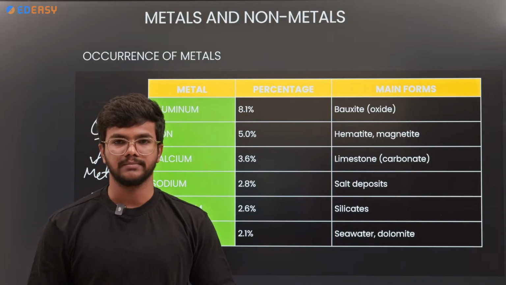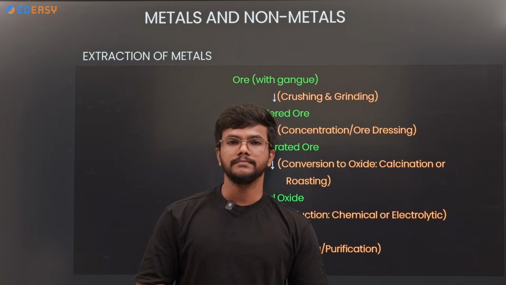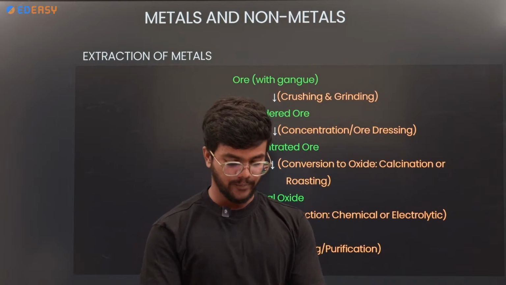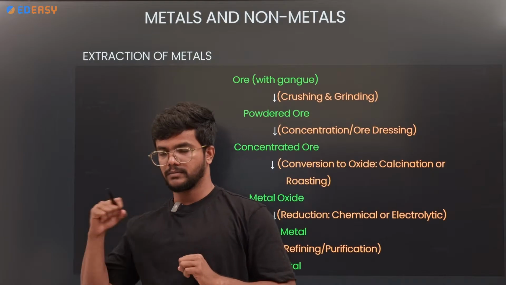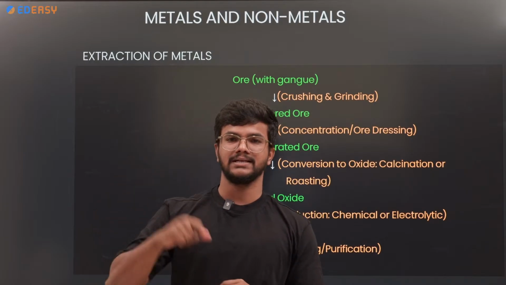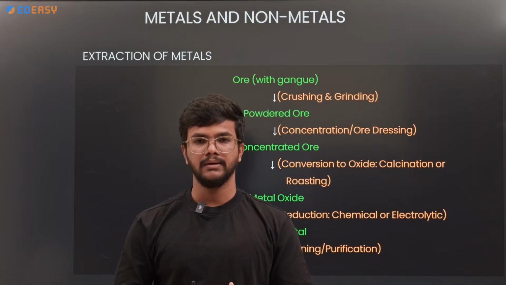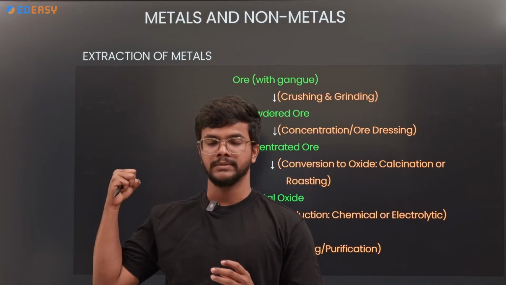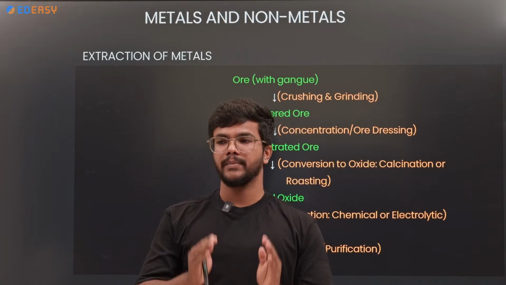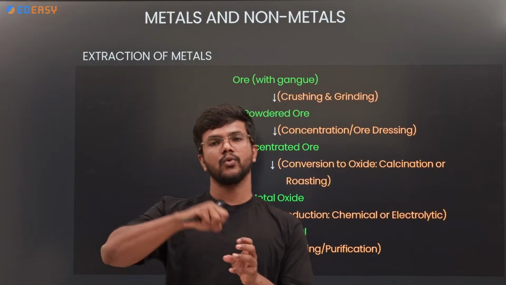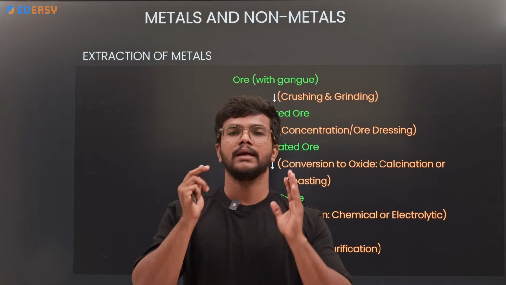How can we extract them? What is the procedure involved in this method? Step by step, first we need to take the ore from the ground, the earth crust. That ore should be purified. How can we purify the ore? How can we extract the metal from that? Extraction of metal from the ore is called metallurgy. Remember, extraction of metal from the ore is called metallurgy.